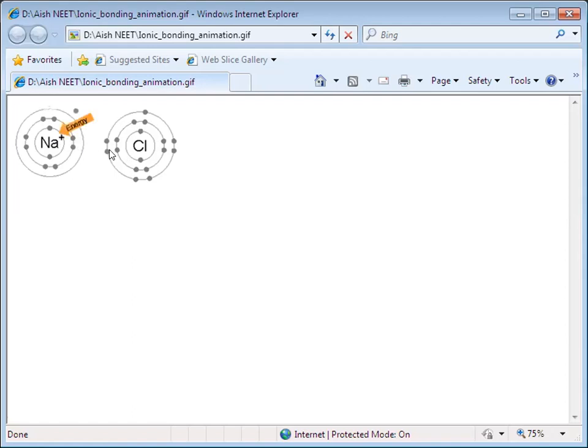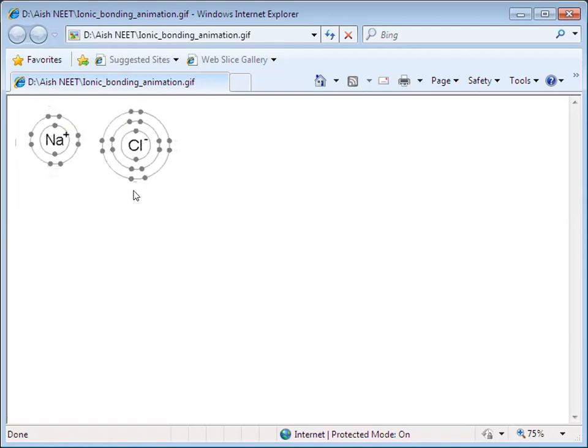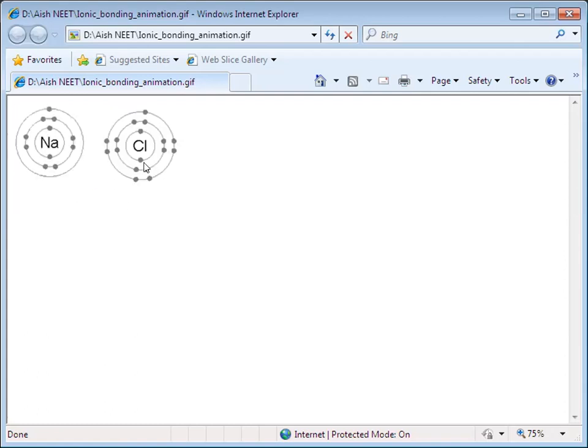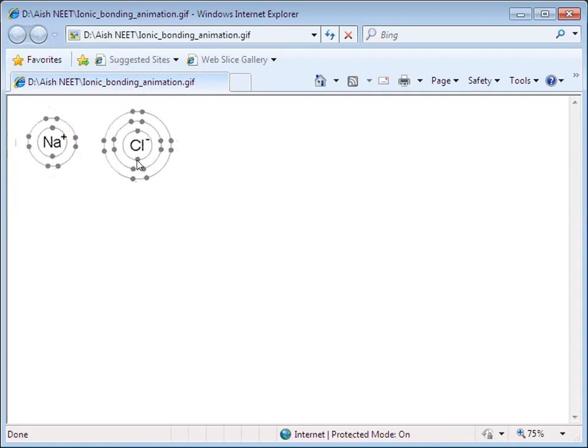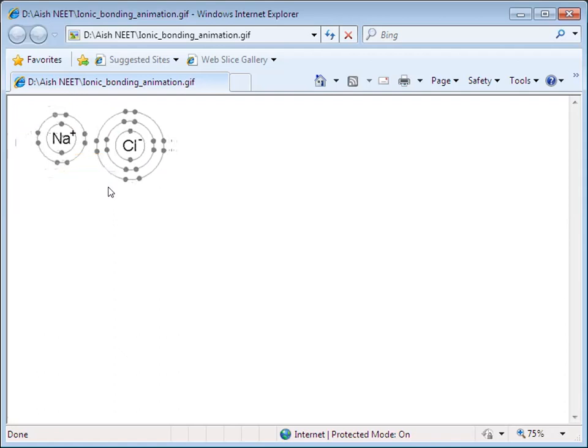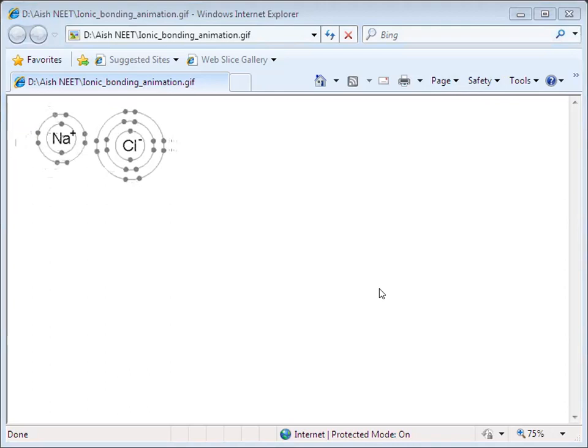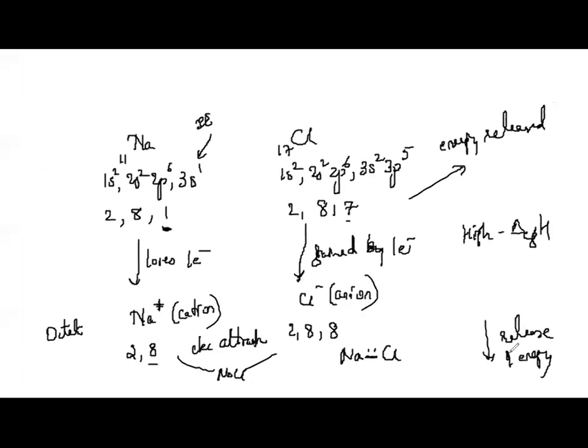The two of them, by electrostatic force of attraction, combine together to form NaCl. Can you see? Yes, both are having octet configuration. Understanding? Energy is released. Is that right? Yes or no? Same thing we discussed. Energy is released. So there is release of energy.